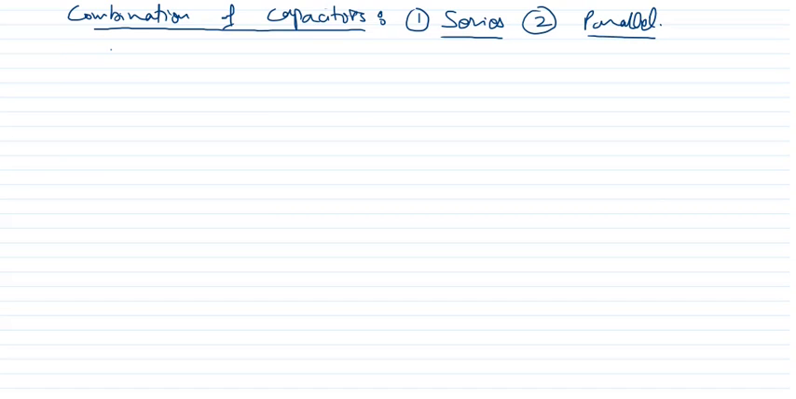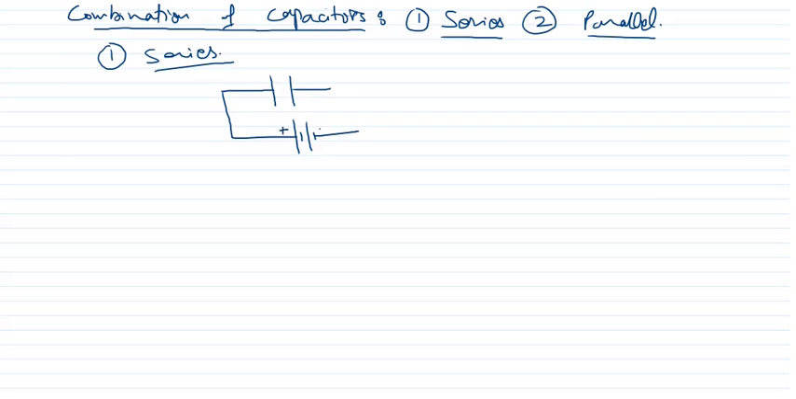First of all, we will draw the series combination. In the case of series combination, if this is one capacitor and it is connected to a battery, positive and negative, then plate A is connected to the positive end, so it will acquire positive charge, and plate B will acquire negative charge.